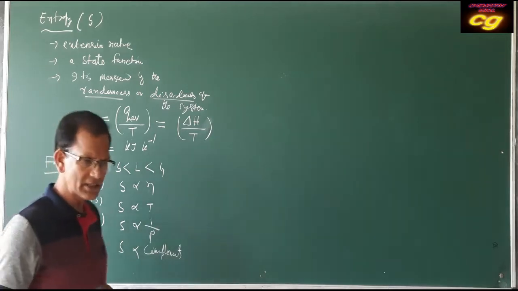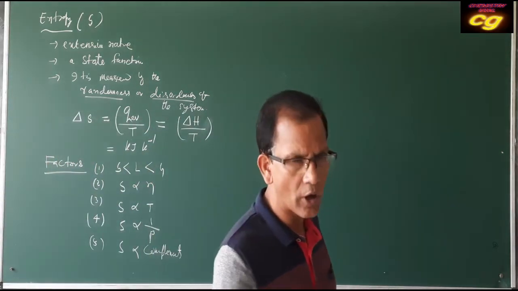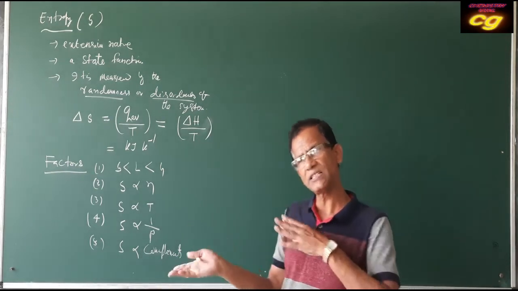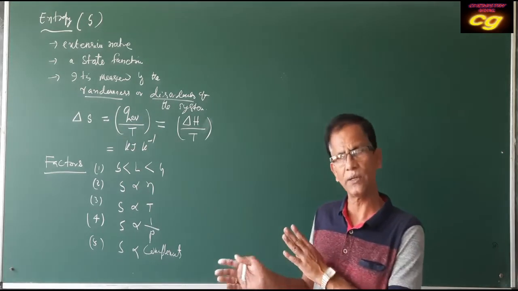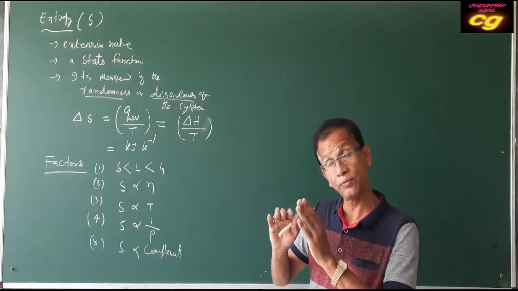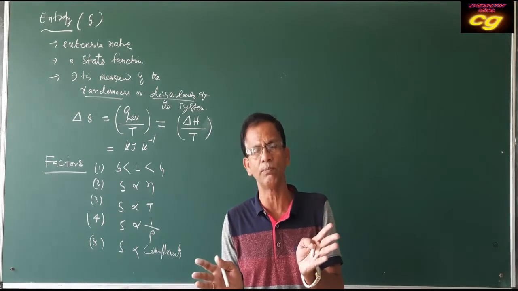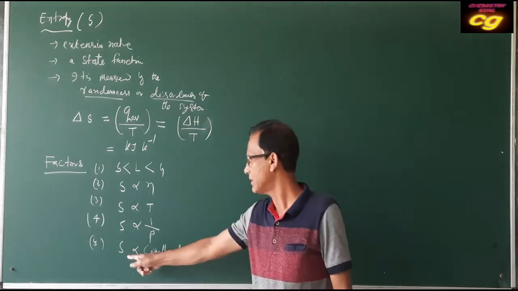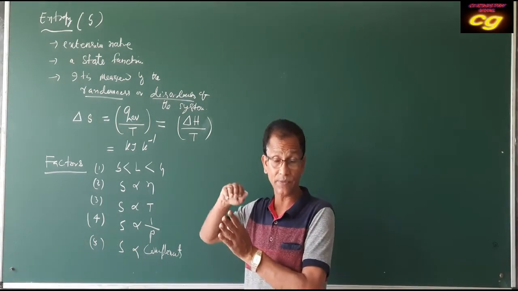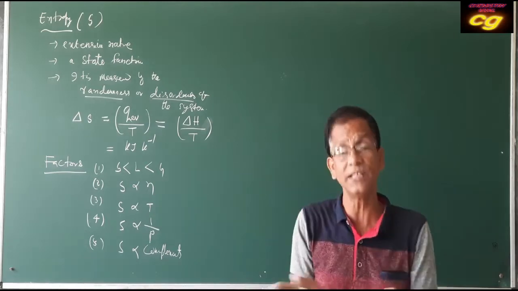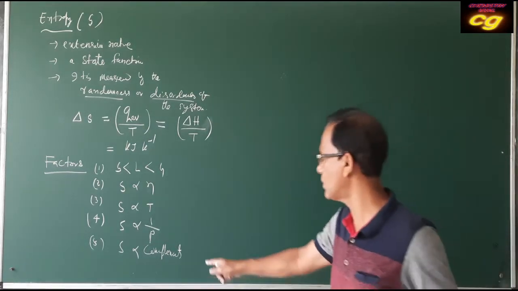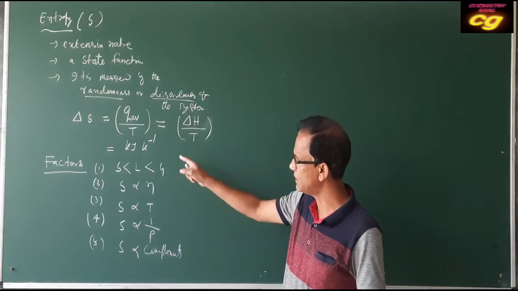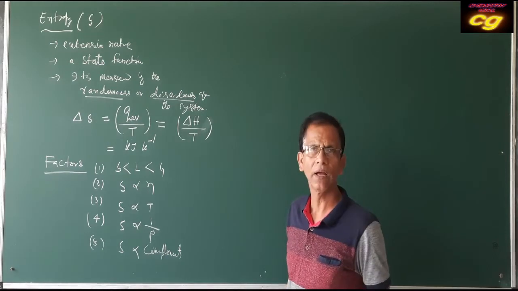If complexity increases, if a complex molecule is formed, then entropy will be more. Even if the number of molecules on both sides is the same, if on the product side a large number of compounds are produced, or the size of the molecule is greater, that is called complexity. So more complexity means entropy is also more. These are very important factors for entropy.